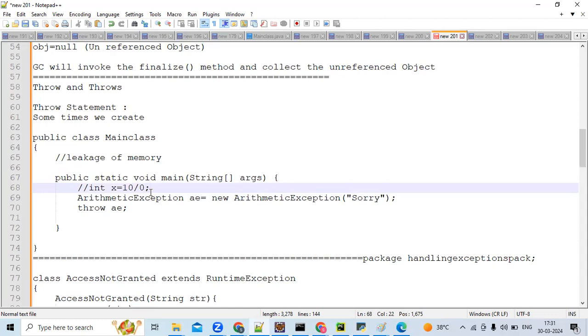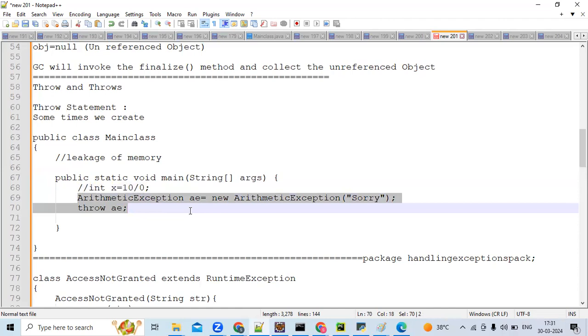But lines 69 and 70 give you the same meaning as line 68, except here you are throwing the exception explicitly. Earlier the JVM threw the exception internally, but here in lines 69 and 70, you are creating an object for the exception and throwing it. Am I correct? Okay, that's it.